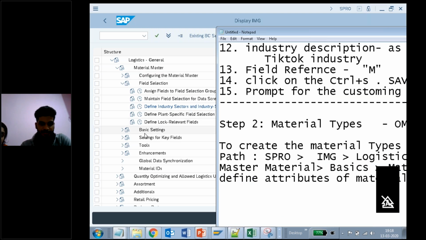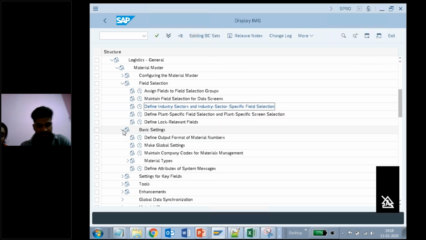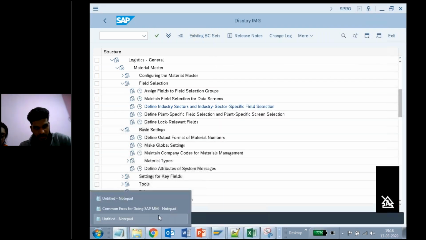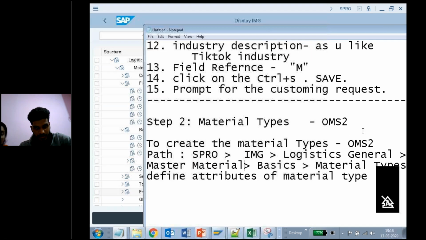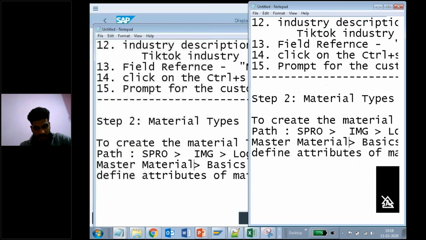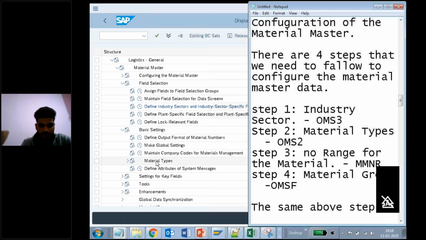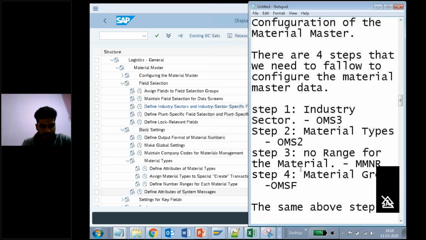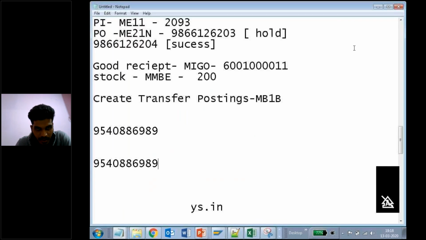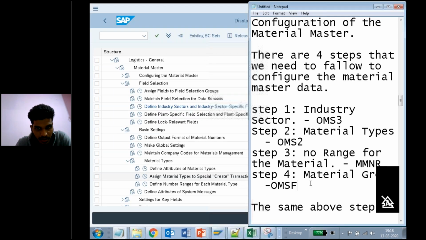Under that, what are the basics? I have to click on basic settings, then after that, material types is there, right? Yes, we have the material types. After material types, define attributes of material types. Where is it?